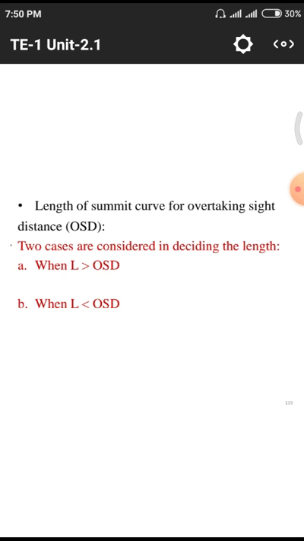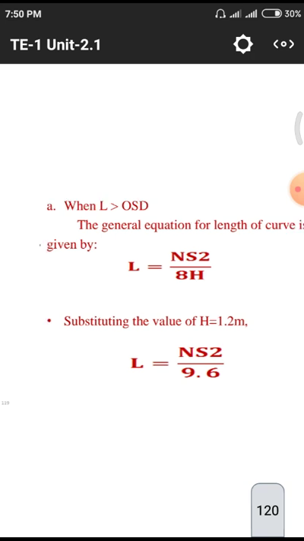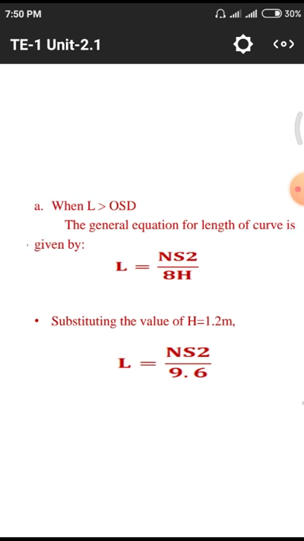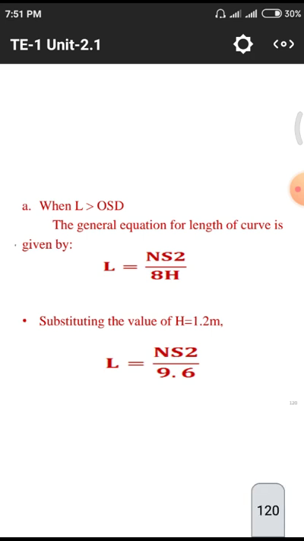In case we need to discuss these two formulas, length greater than overtaking sight distance and length less than overtaking sight distance, here also we have two main formulas, NS square by 8H. The H value is the same, 1.2 meters. Here we are not having small h, only capital H in case of overtaking sight distance. Small h equal to 0, so they are not mentioning it there. The general equation for the length of the curve is given by NS square by 8H.